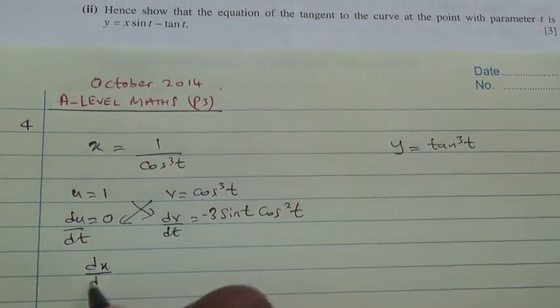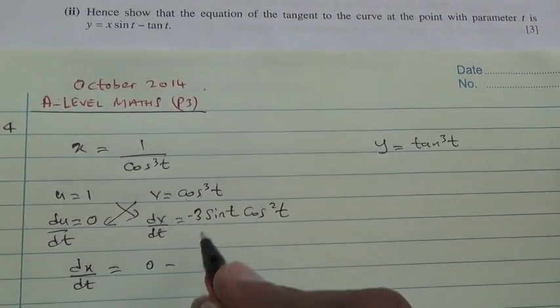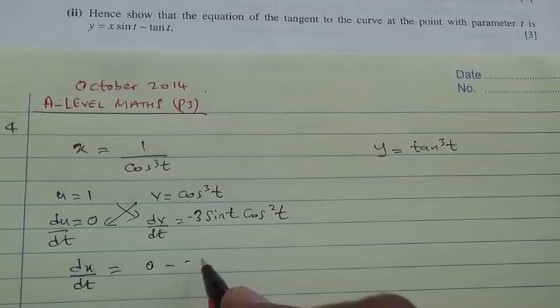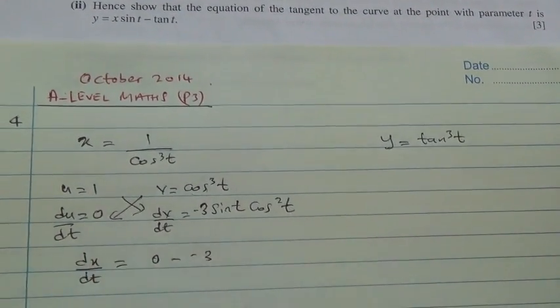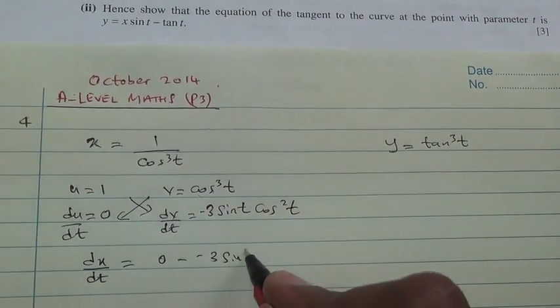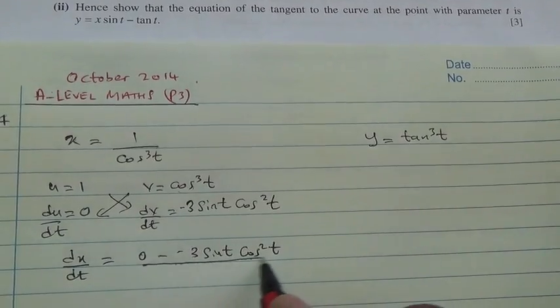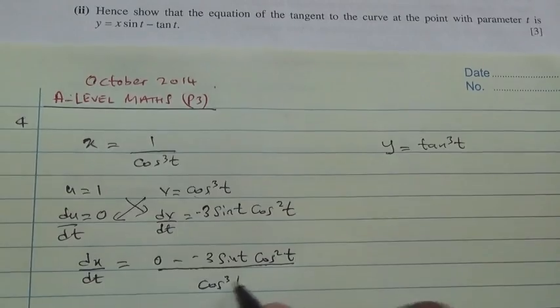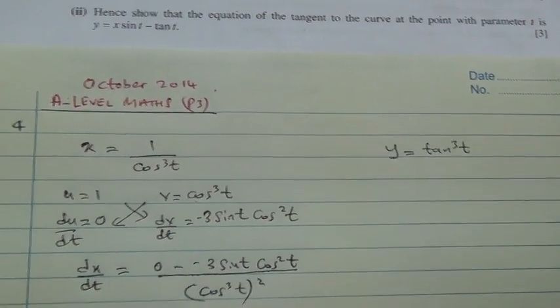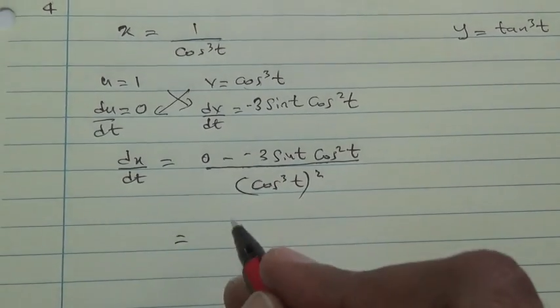Therefore dx by dt is equal to, this times this is going to give me 0, minus 3 times 1 is minus 3 sine t cos square t, all divided by v square, and v is cos cube of t, all squared. Minus minus becomes plus.